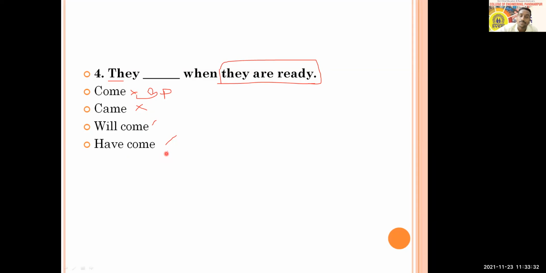Simple present and present perfect, that is also not suitable here. But what will be the correct way? They will come. Simple future and simple present, that makes the right combination here, and that makes sense and will be meaningful. They will come when they are ready. Okay, so option C is the answer here. All of you people are correct.